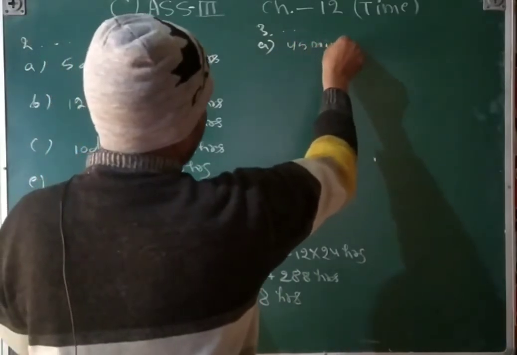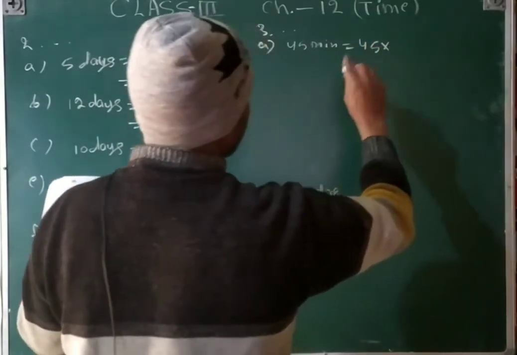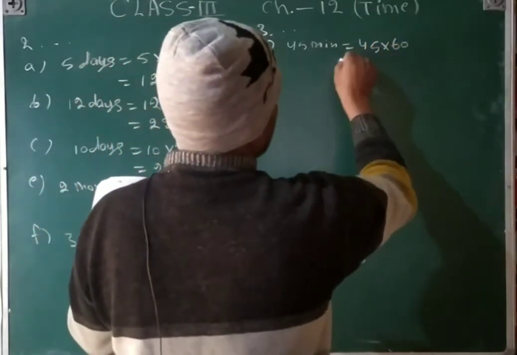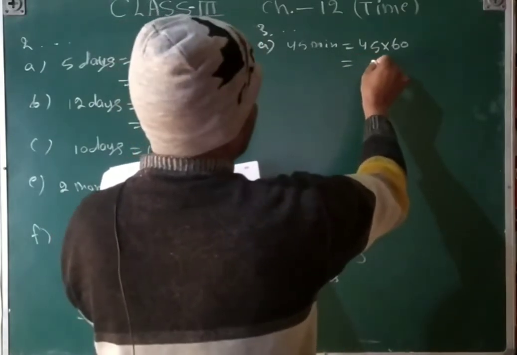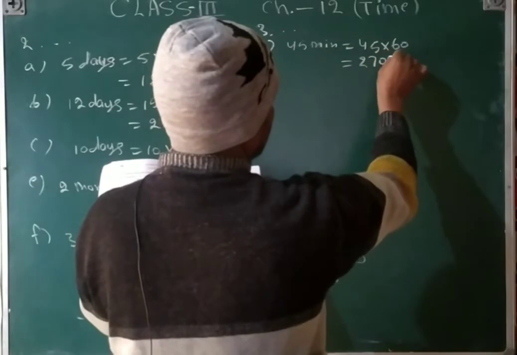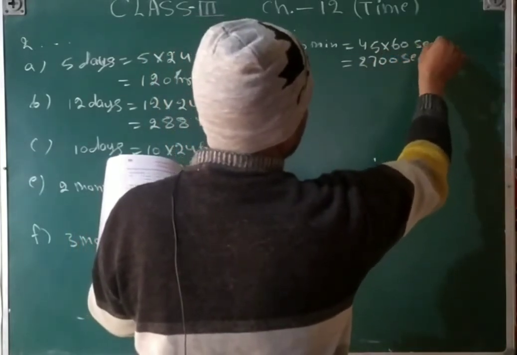45 minutes is equal to 45 into, we know that 1 minute is equal to 60 seconds. So that 60, that multiply will be 2700 seconds.